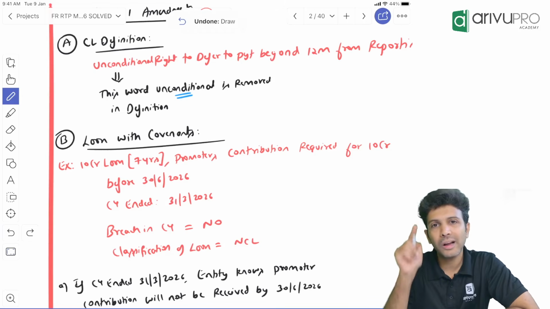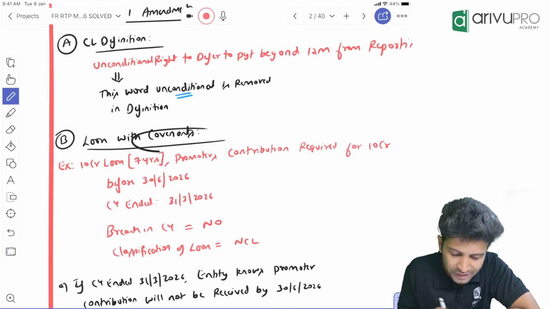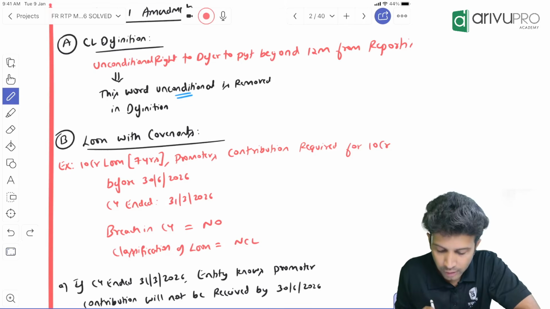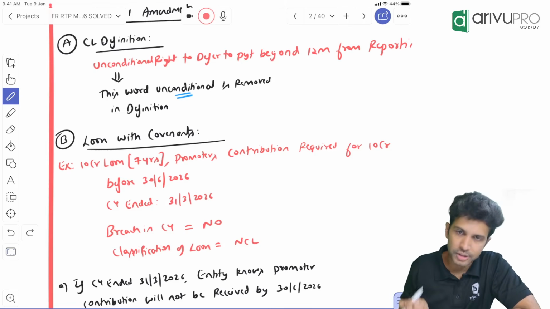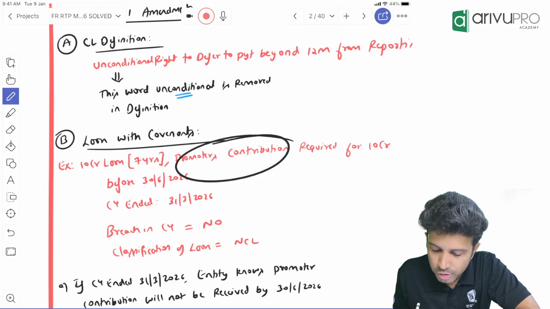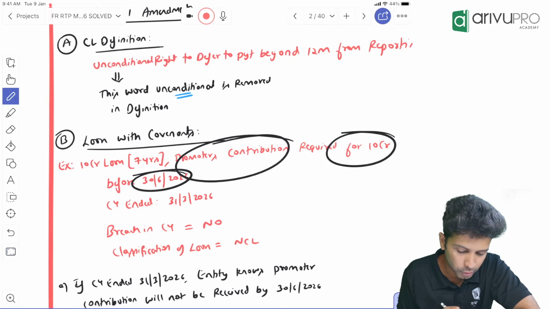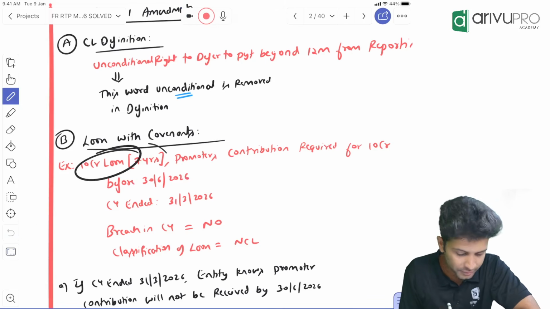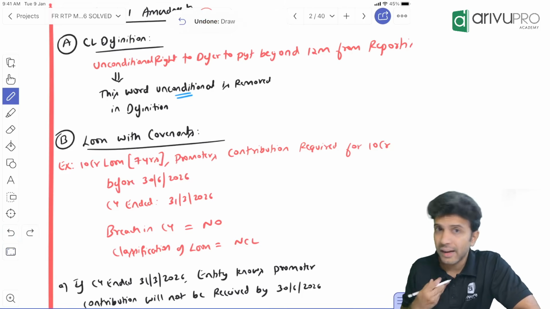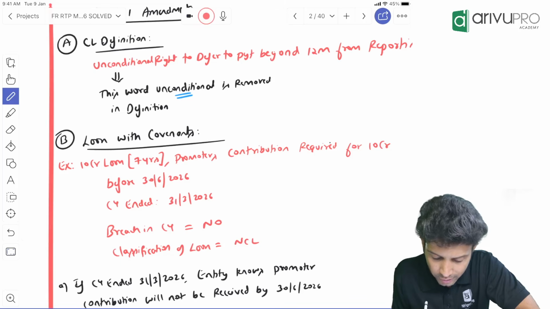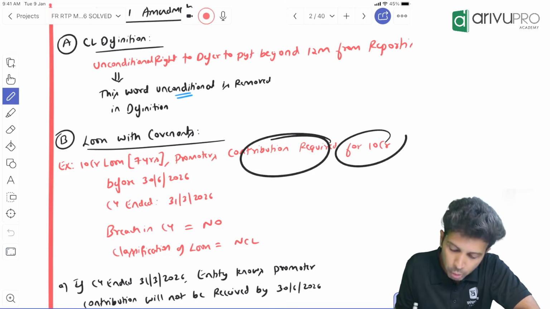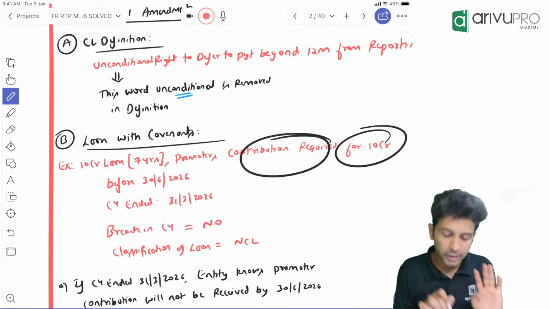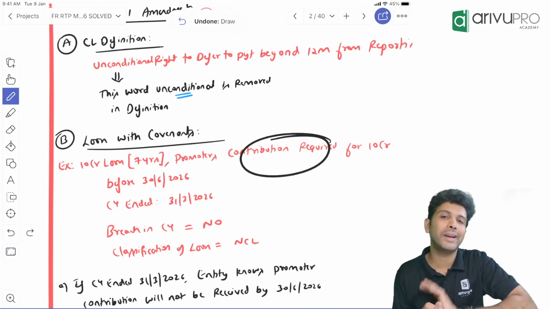Okay, but one of the conditions, covenants means requirements. Covenant in fact means restrictions, right? One of the requirements or restrictions here is that the promoter's contribution is required for 10 crore before 30th June. So the bank has put some condition: I'll give you a loan for 7 years, I'm fine, but if I have to give you the loan, you also need to take a similar contribution from a promoter. The promoter also has to infuse or bring in how much money into the business? 10 crore before 30th June 2026.